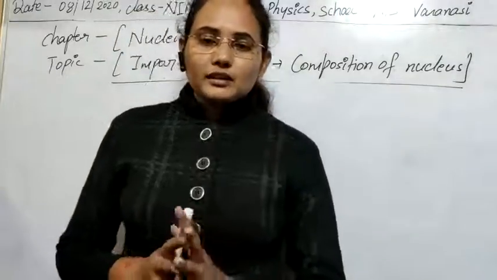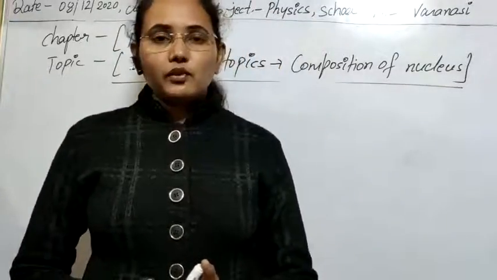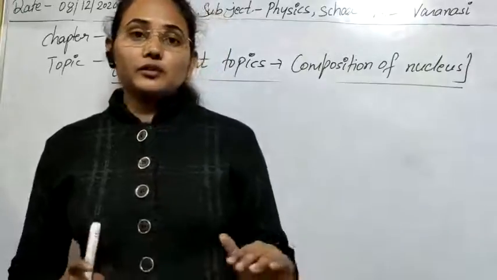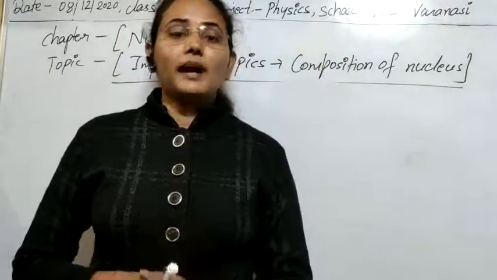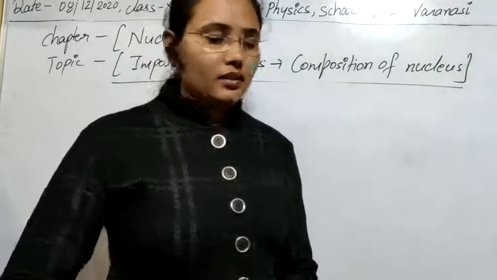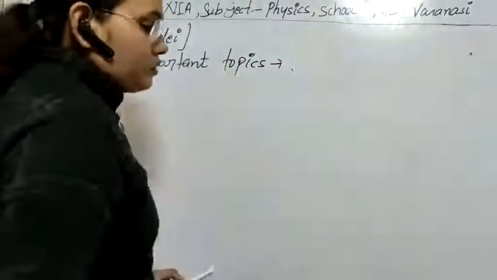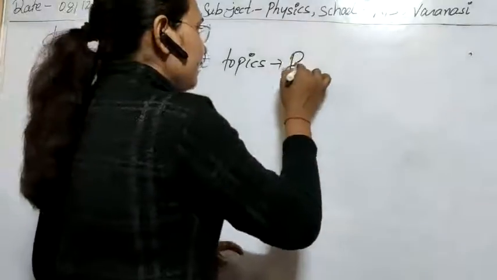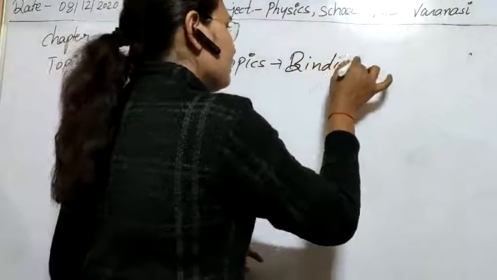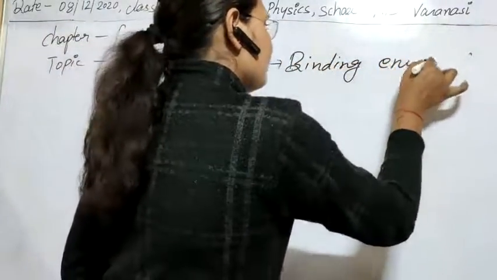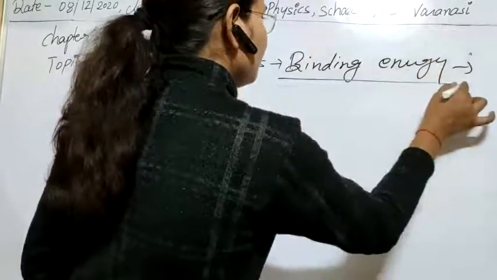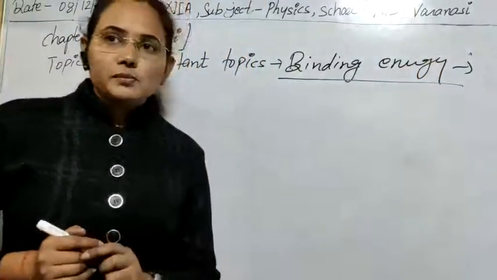The next factor we have to study in nuclear properties, which is very important for your examination, is the concept of binding energy. First of all, what is binding energy?